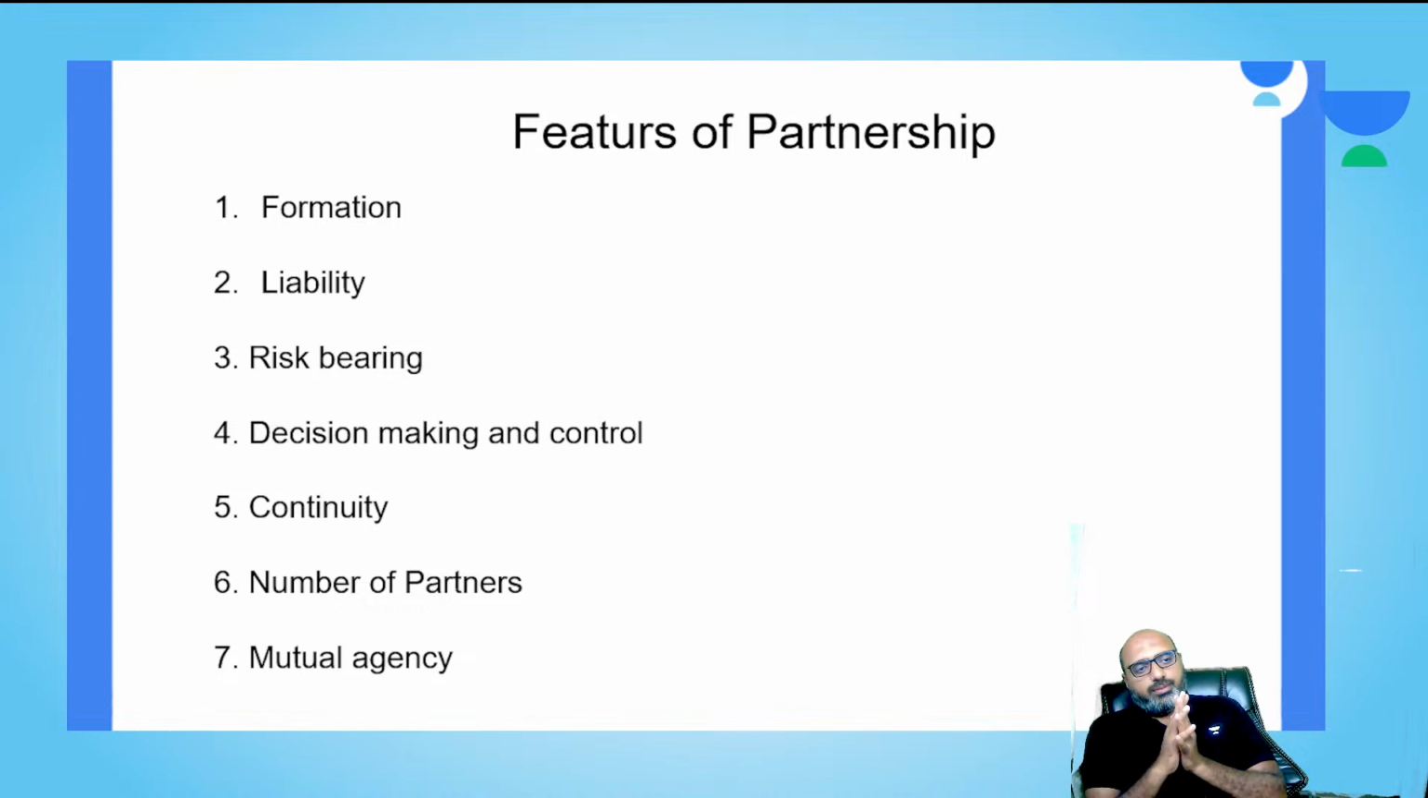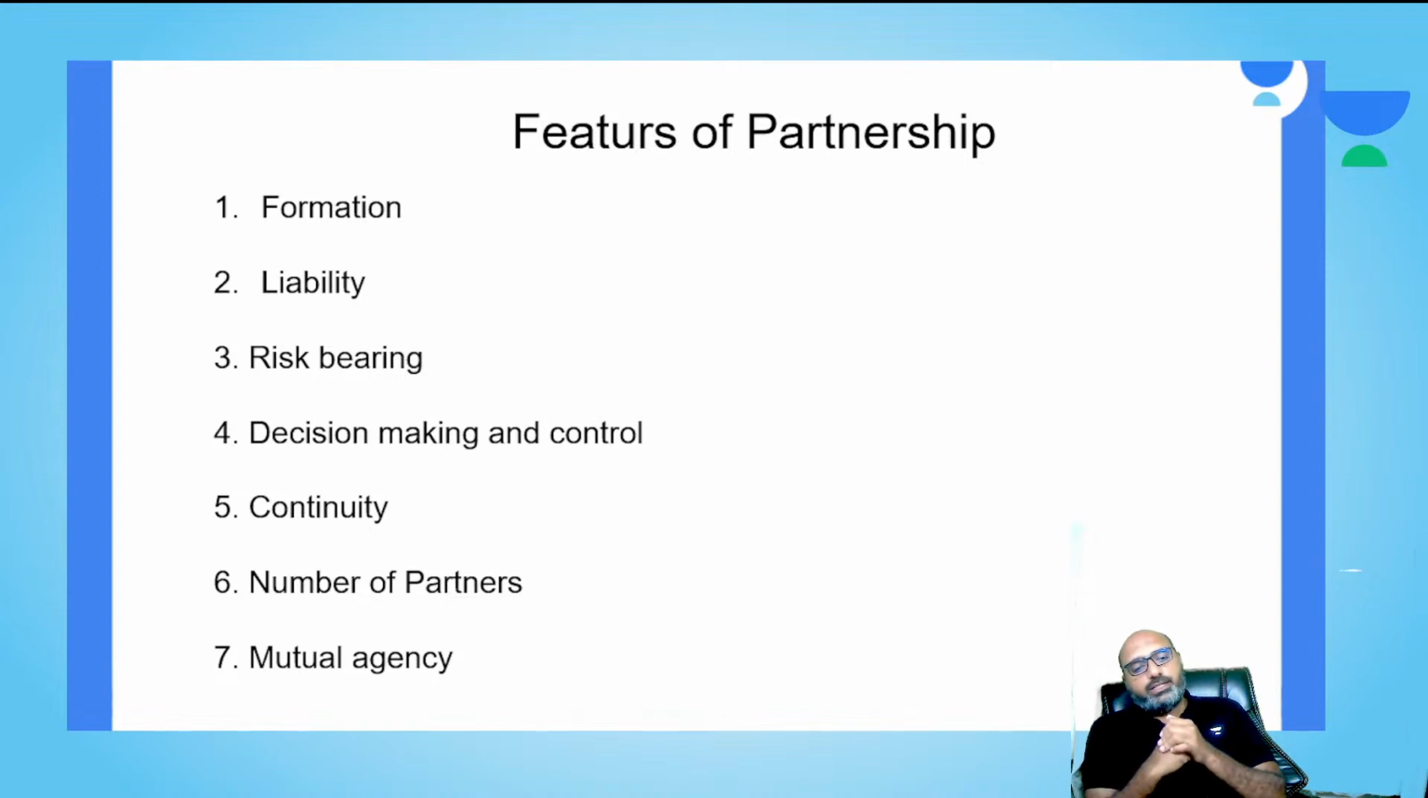Getting it? If the partner retires, or if he dies, if he expires, then the continuity will go off track. Of course, the lack of continuity is very high, the continuity is very less here in this form of a business.